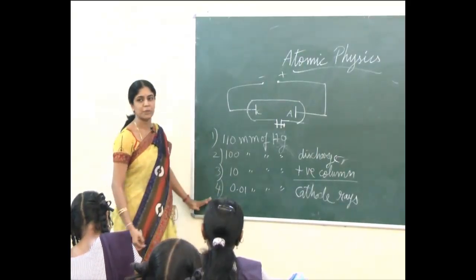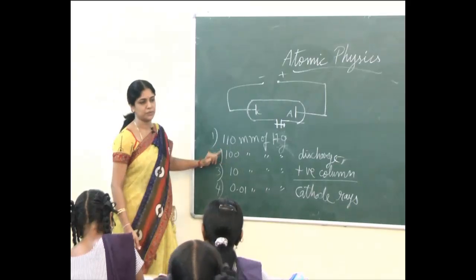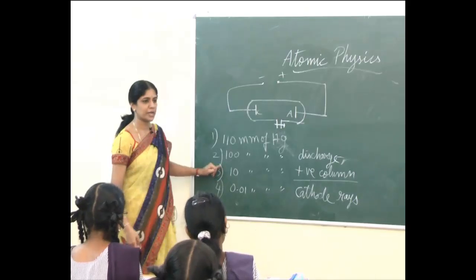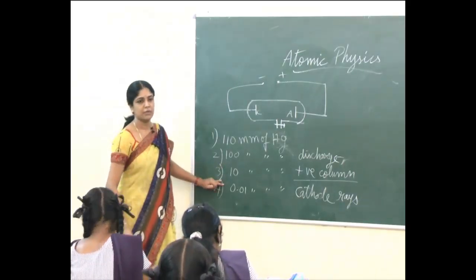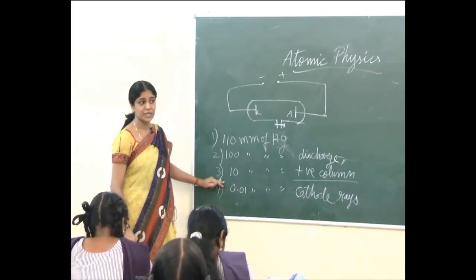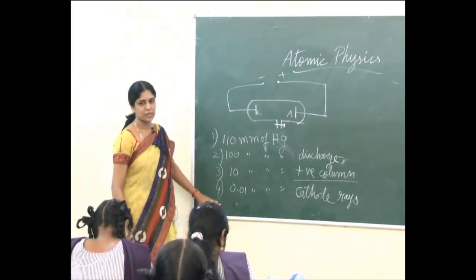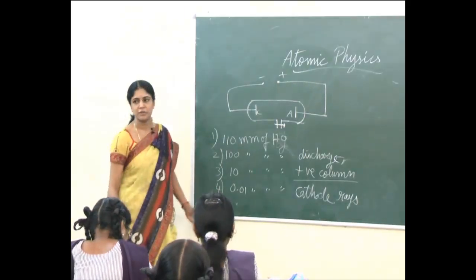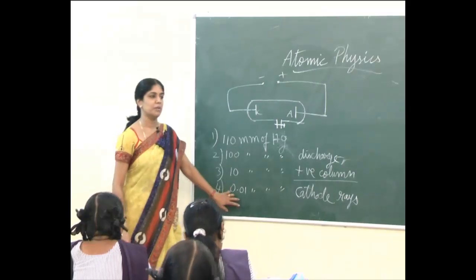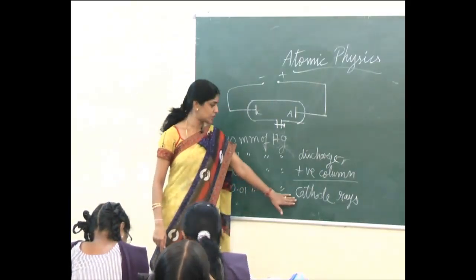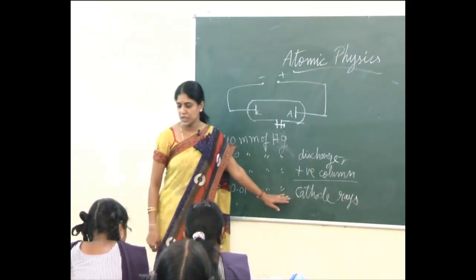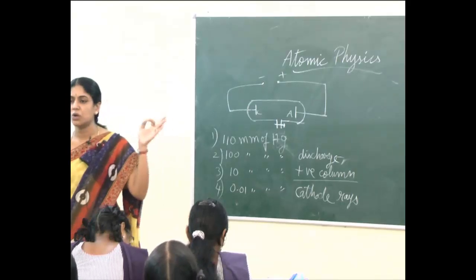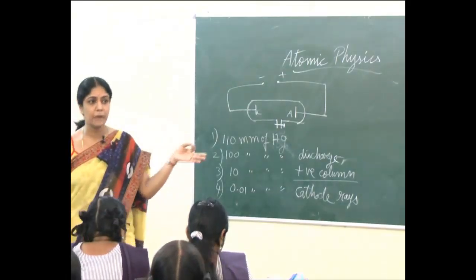So will you forget the 4 stages? First, at 110 millimeter, did discharge happen? No discharge. No need to write it down. Next, at 100 millimeter of mercury, discharge started. Then at 10 millimeter of mercury, what was seen? The positive column. Further, invert the 10 and put a point before it to get 0.01. Remember it like this. At 0.01 millimeter of mercury there is a Crookes dark space, where I can see the fluorescent effect. This fluorescence effect was because of the rays emanating out of the cathode, which he called cathode rays.